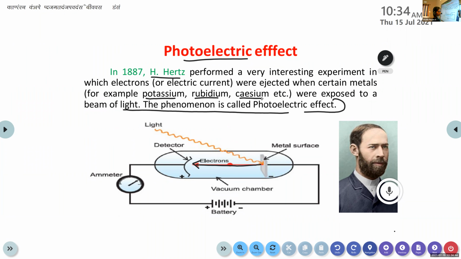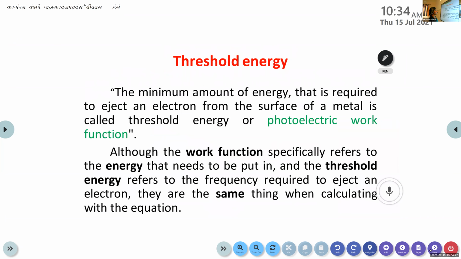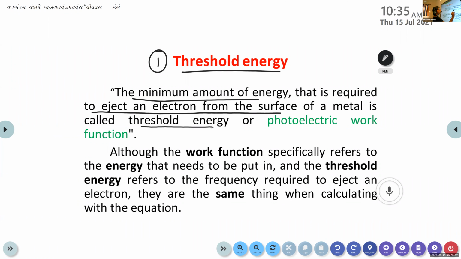Then I told you there are certain conditions for this phenomenon to take place. First one is threshold energy. For the photoelectric effect to take place, the minimum amount of energy that is required to eject an electron from the surface of a metal is called threshold energy or photoelectric work function. So the minimum amount of energy required to eject an electron from the surface of a metal on exposure to light is called threshold energy or photoelectric work function.